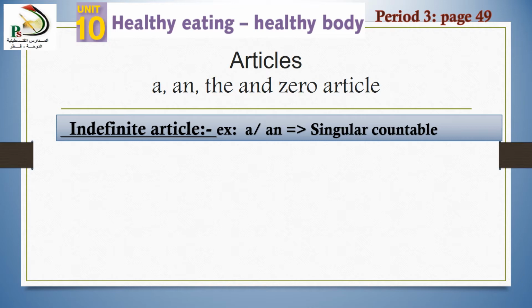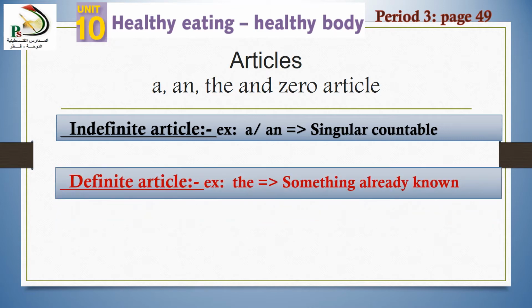We use a for words or nouns that start with consonant letters, like a book, a car, and we use an with words that start with vowels. The vowels are O, E, I, A, U, and both of them we use for singular countable.